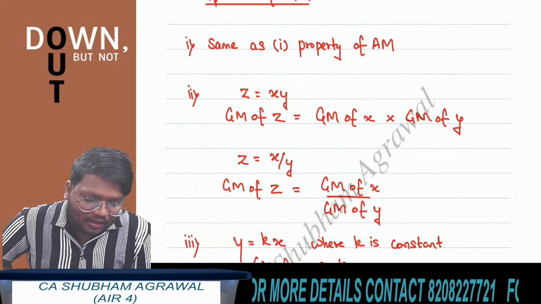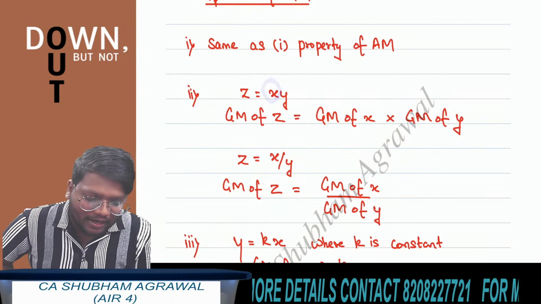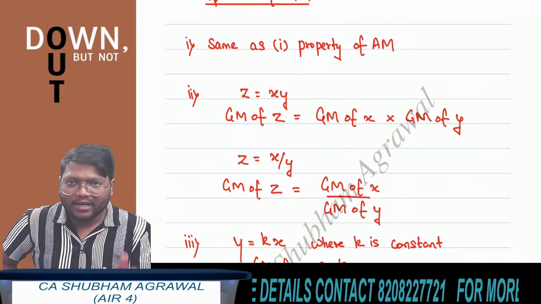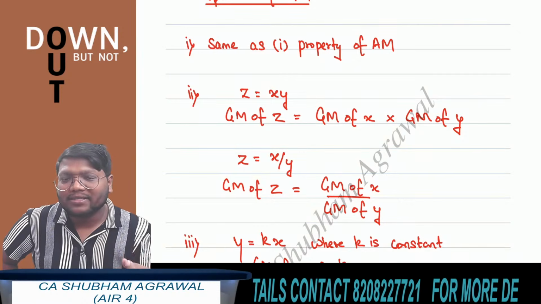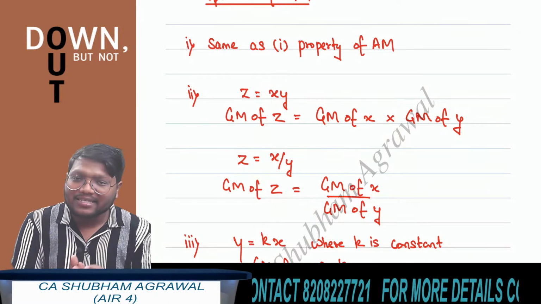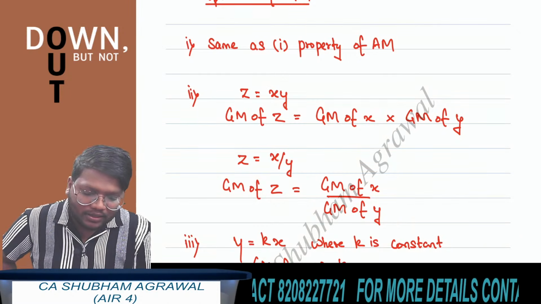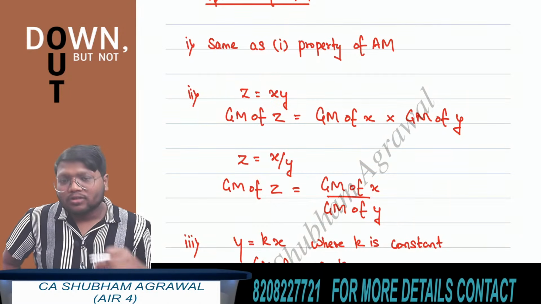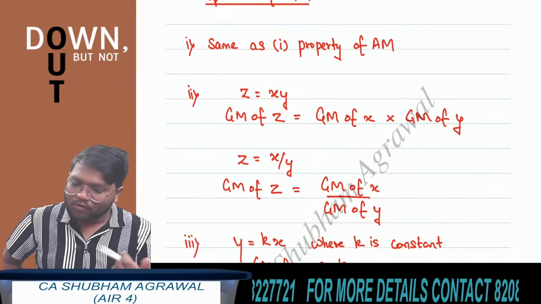Okay, the second property is also very simple. See, the geometric mean of x is known, the geometric mean of y is known. There are 2 variables x and y, and we know the geometric mean of x and also the geometric mean of y. Now let's say another variable is constructed, z, and z is equal to x multiplied by y. So now how to find the geometric mean of z? What do we have to do?